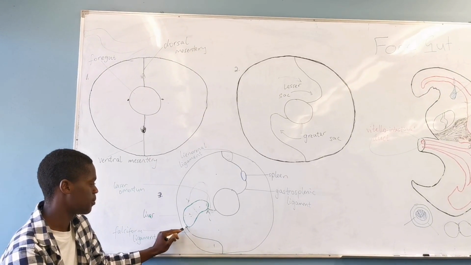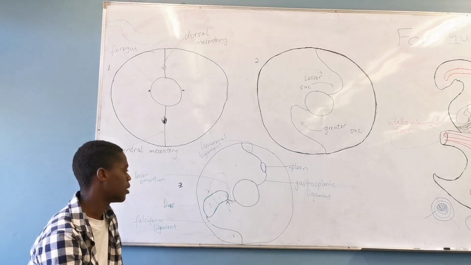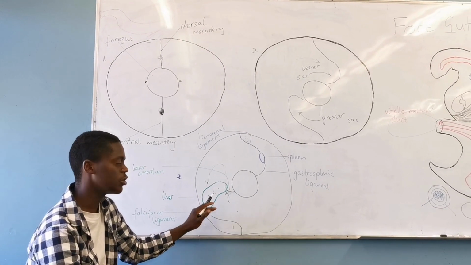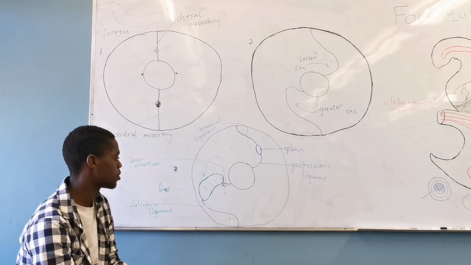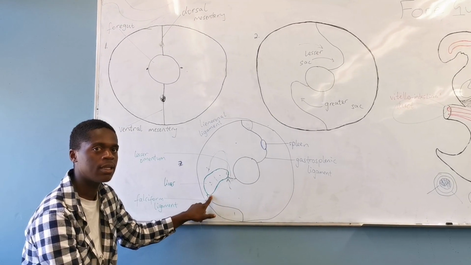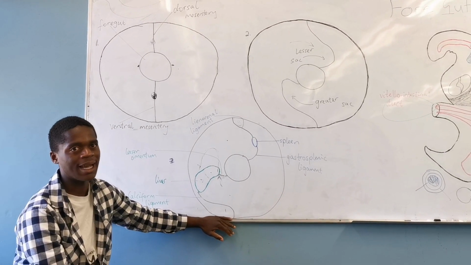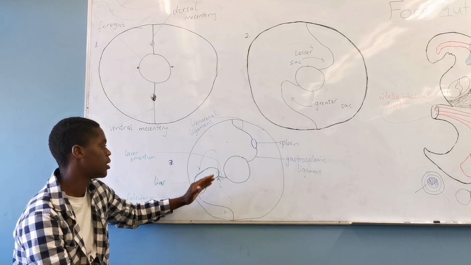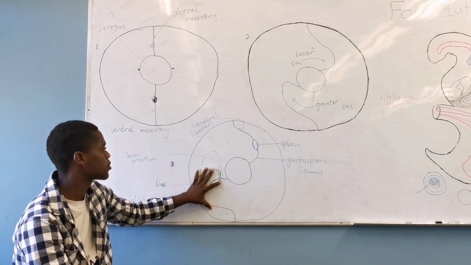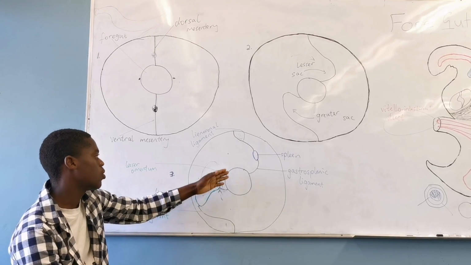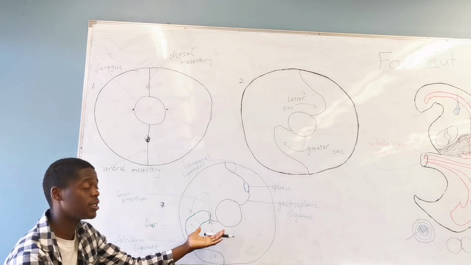So from the liver to the anterior abdominal wall, we also have another ligament, which is called the falciform ligament, right? So this is the falciform ligament, joining the liver to the anterior abdominal wall, which also separates the liver into the right and the left lobe, right? So those are the ligaments associated with the stomach. What you also need to know is that arteries, veins, and nerve supply are also moving in these ligaments.